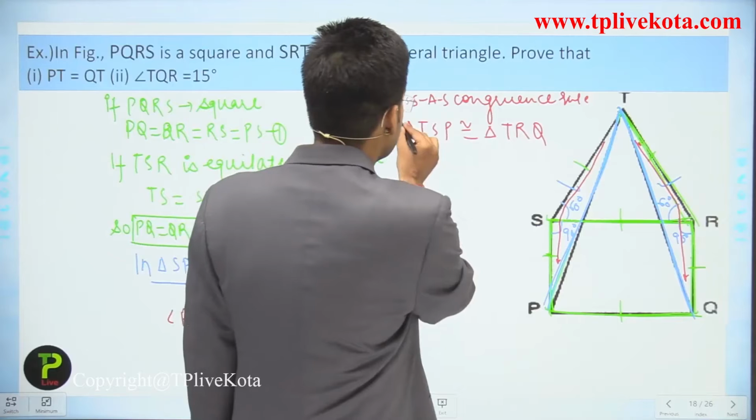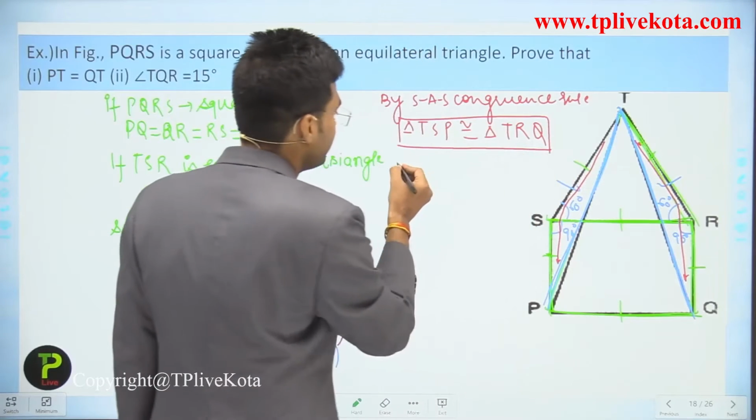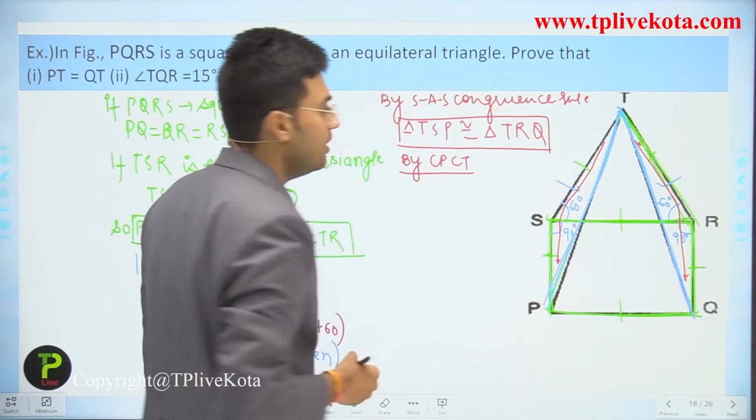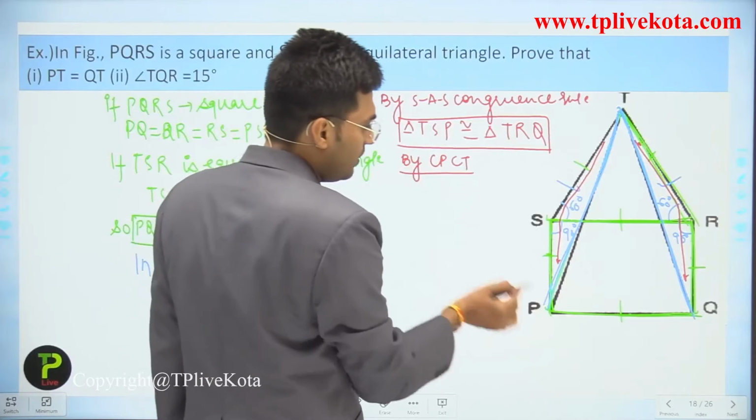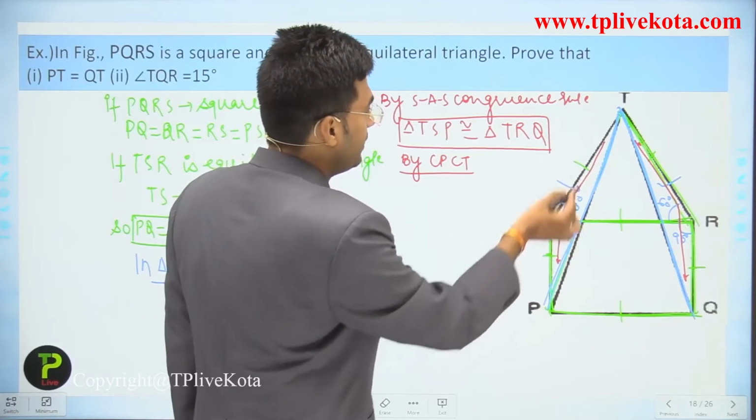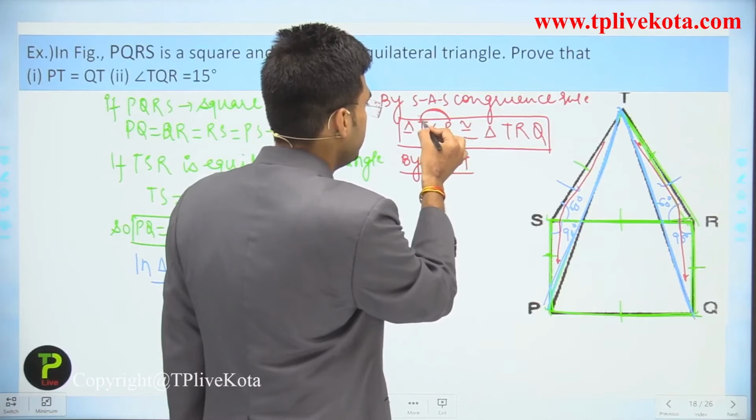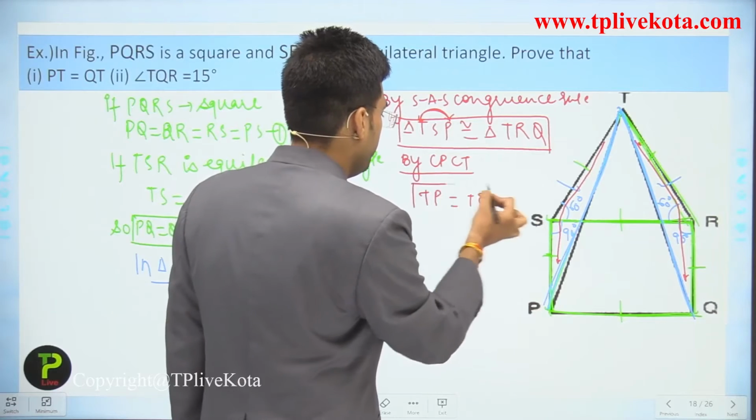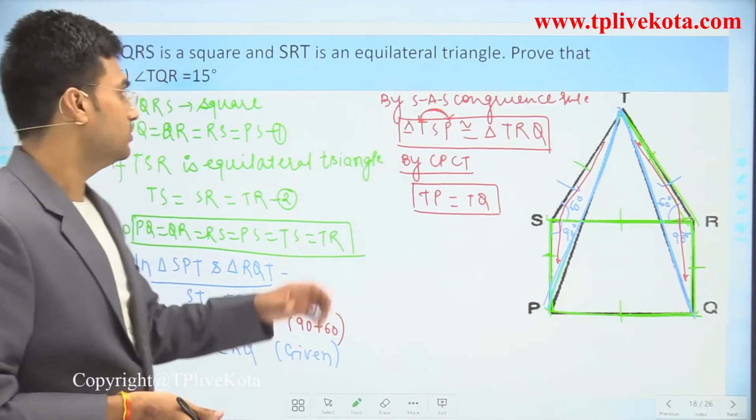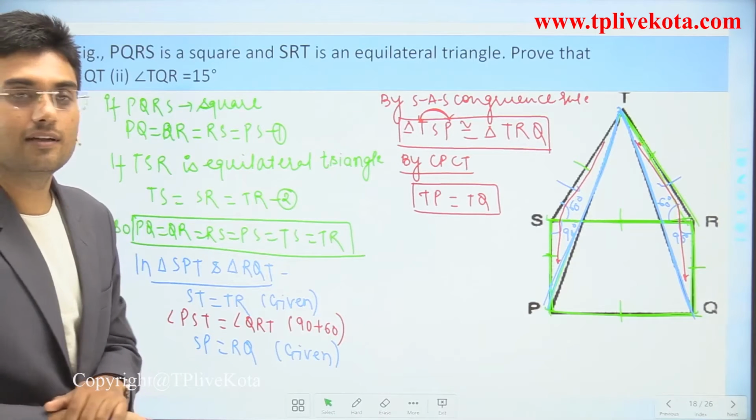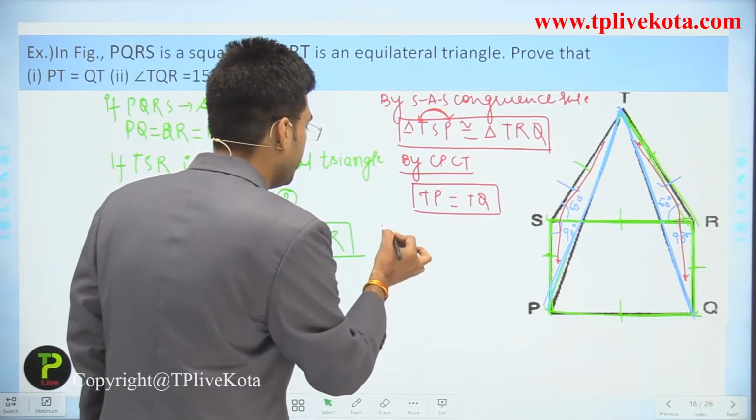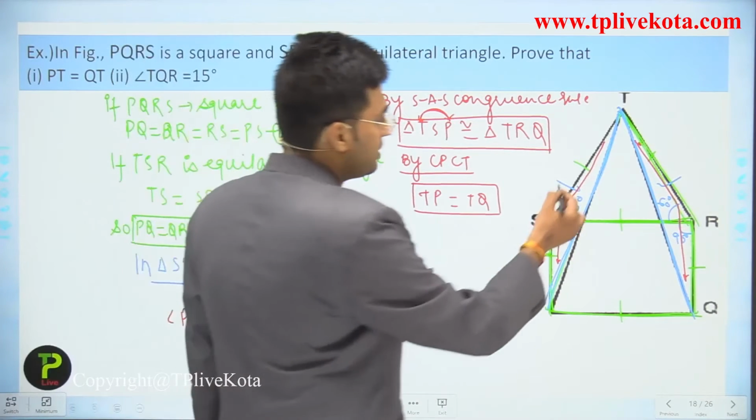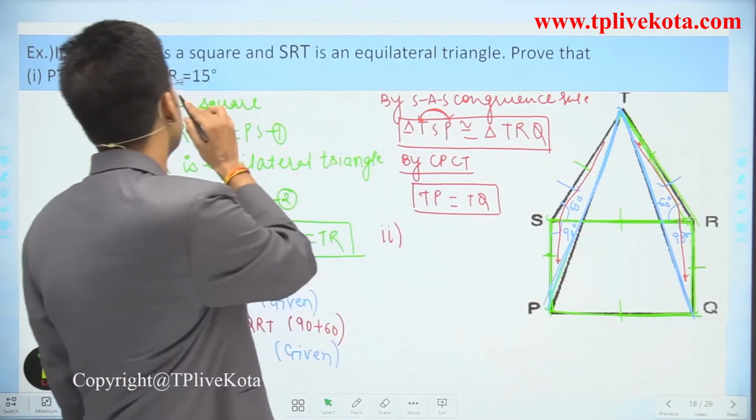Now students, if these two triangles are congruent, then by CPCT we can say that TP is equal to TQ. So we have proved that TP is equal to TQ, and we have proved the first part of this question. Now for the second part, students, if these two sides are equal, we have to prove the angle TQR.